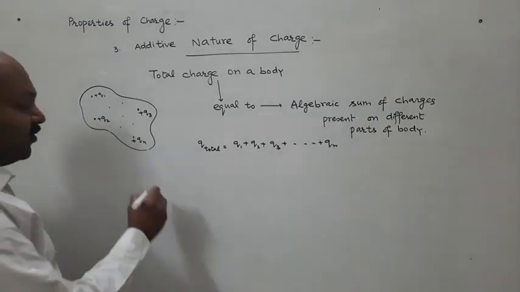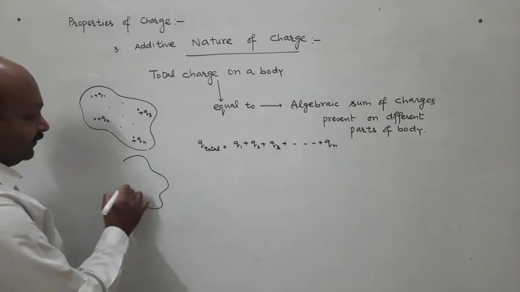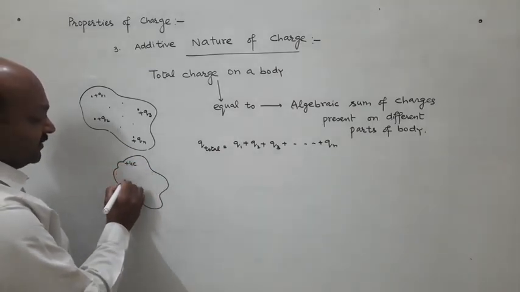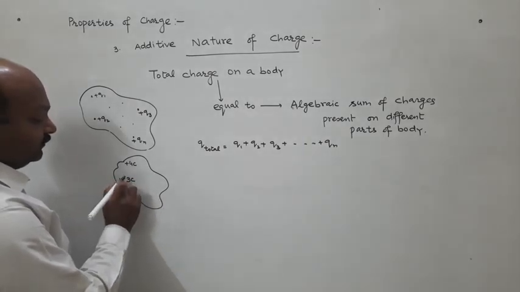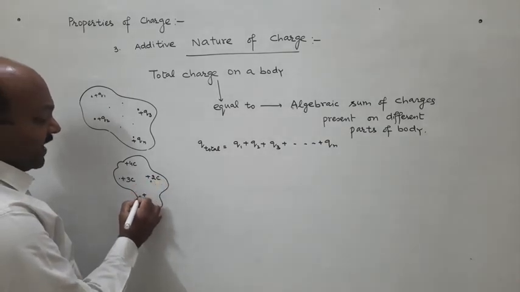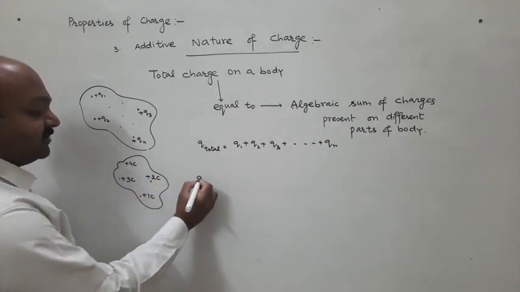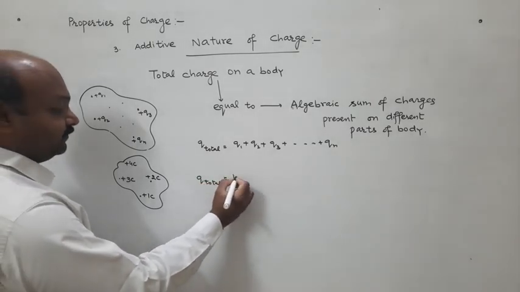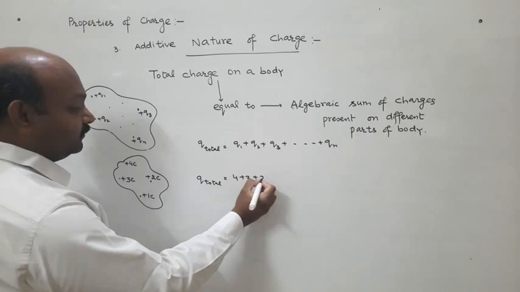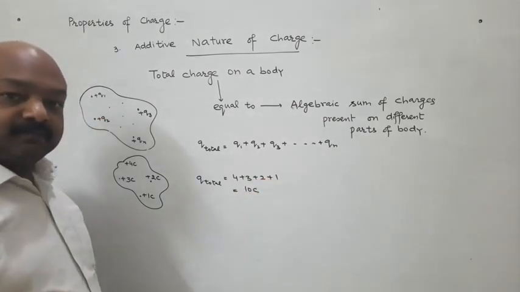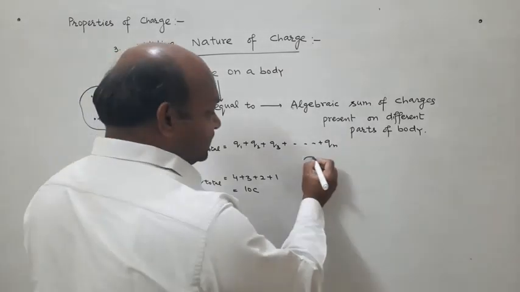I will show you one more example. Suppose this part has plus 4 coulomb charge, this part has plus 3 coulomb, this part has plus 2 coulomb, this part has plus 1 coulomb, then the total charge will be 10 coulomb. Take one more case.